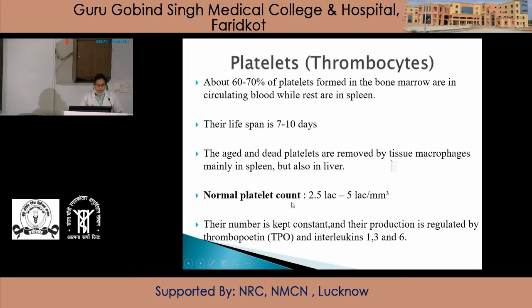Normal platelet count is 2.5 lakh to 5 lakh per cubic millimeter in adults. Their number is kept constant and their production is regulated by thrombopoietin and interleukin 1, interleukin 3 and 6.